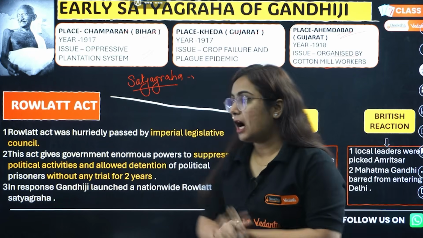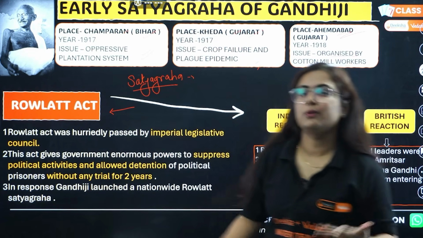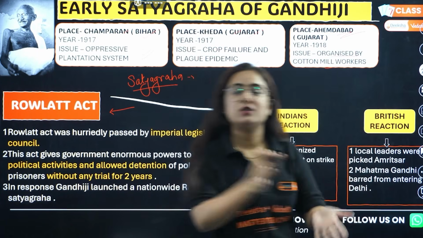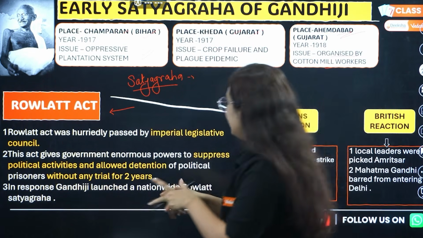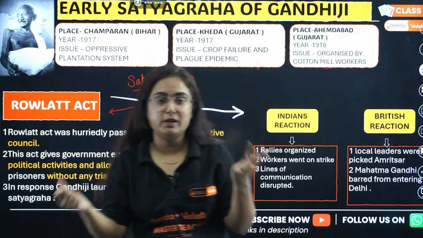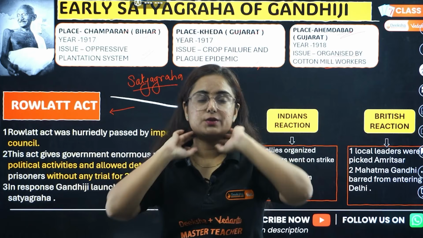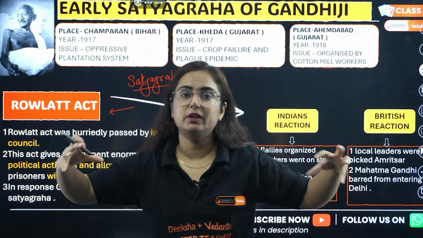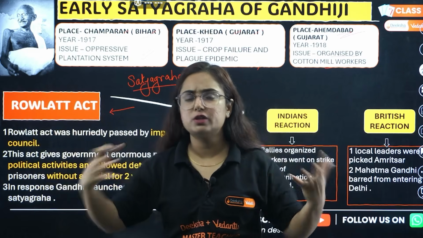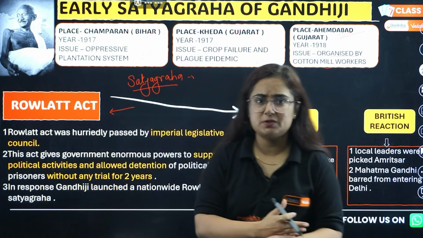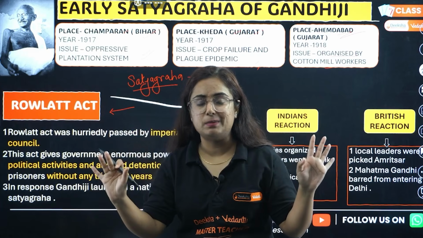Okay, now comes the next act. This act was passed by whom? Britishers, obviously. So the Rowlatt Act, one of the black acts in the history of India, hurriedly passed by the Imperial Legislative Assembly. What happened? Now see, if we go back and look at the history now, there was a period of time when nothing was going on in India. No such satyagraha, revolution, nothing. What happened? Congress was made, Indian National Congress. Then there were internal differences among them.